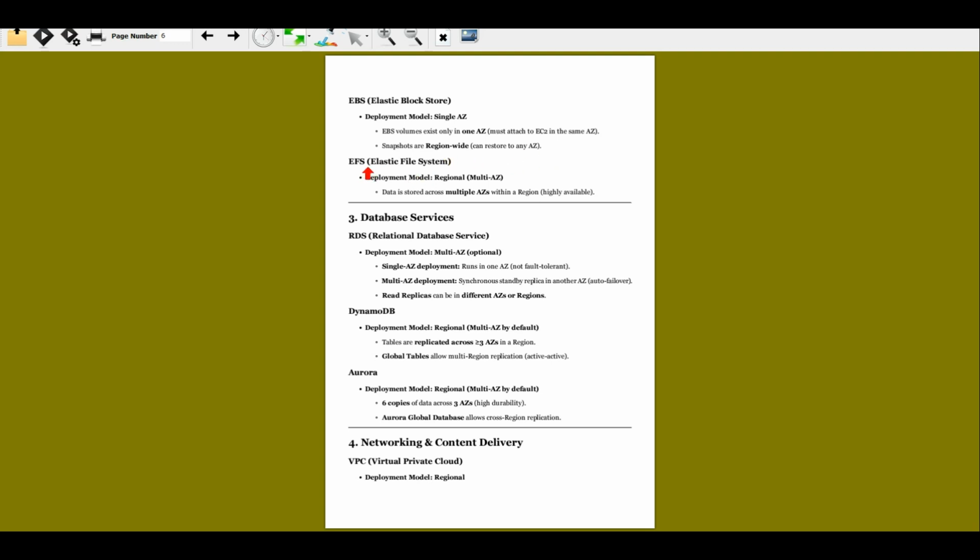And then Elastic File System. The deployment model is regional and multi-availability zone. Data is stored across multiple availability zones within the region, so it is highly available. It's a network file system, mainly used for Linux machines, and it is available across multiple availability zones in the region.